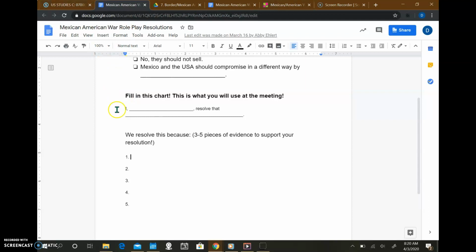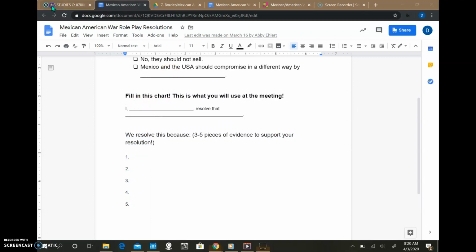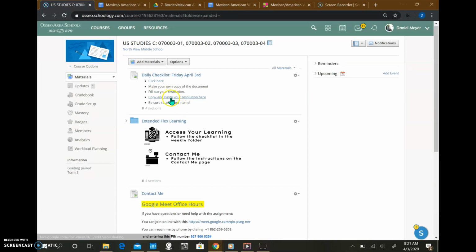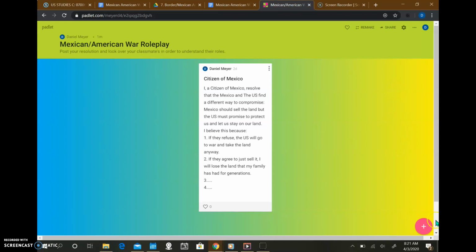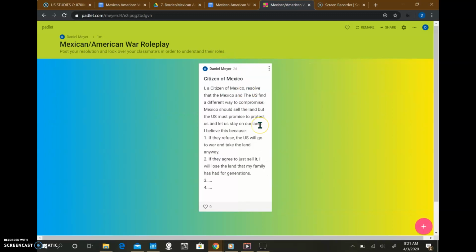After that, you'll just copy and paste this. So you'll highlight it and right click and hit copy. You go to this Padlet right here, and then just click this plus button, and your title will be your name and your role. And you'll just click down here and paste what your resolution is. So I did an example one right here that you can look at before you do your own. Yours won't show your name up here, so you do need to add your name because it is graded. It's a role play, so make sure that you put your name on your stuff.